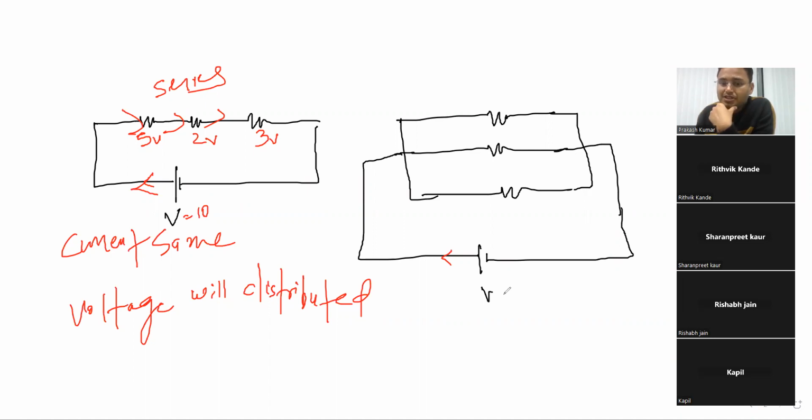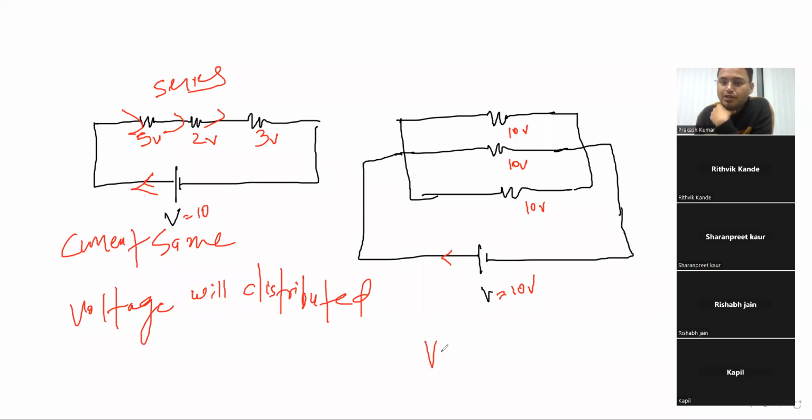And in parallel, if this one is 10 volt, how much is it across each resistor? Kapil, it is parallel. In parallel, the voltage is the same in all. 10 volt. That is the basic thing. It can be asked in the objective for 1 mark. We have learned it. The exam is not going on right now.